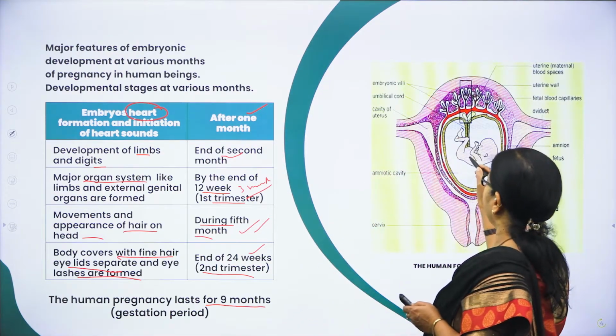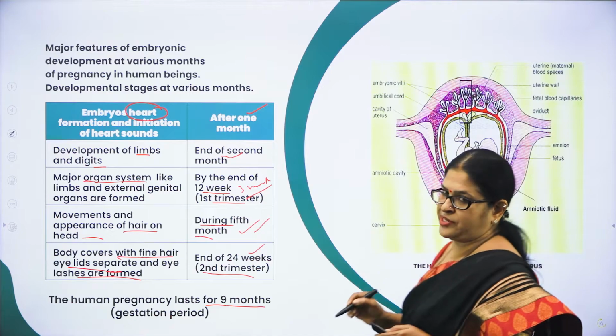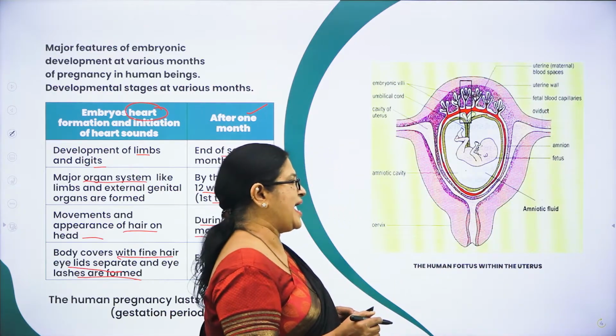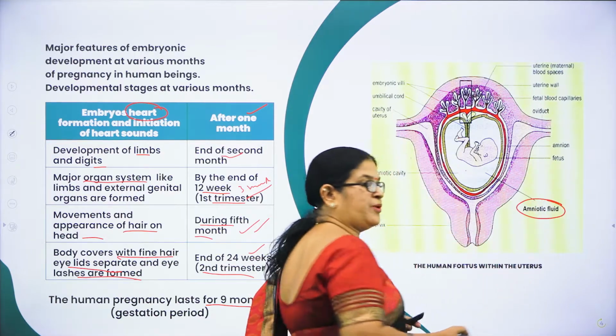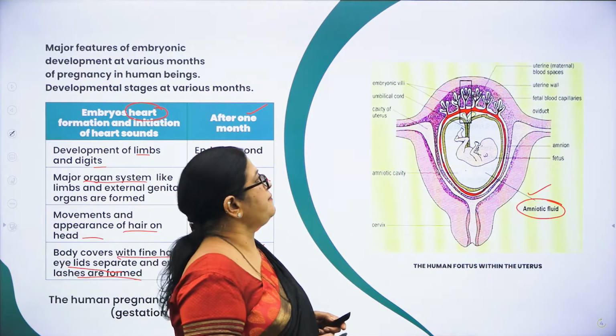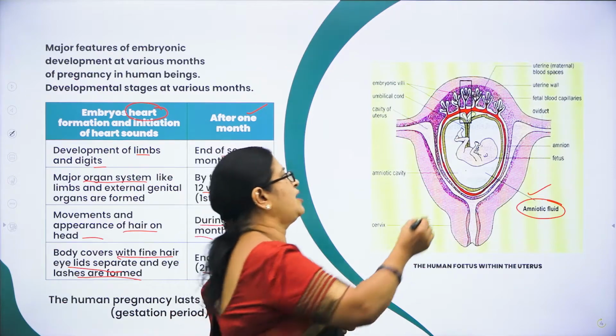Here you can see the amniotic fluid, children, and this amniotic fluid acts as a cradle. Amniotic fluid is very, very important. It protects the developing fetus, right? And here you can see the umbilical cord, which is a connection.